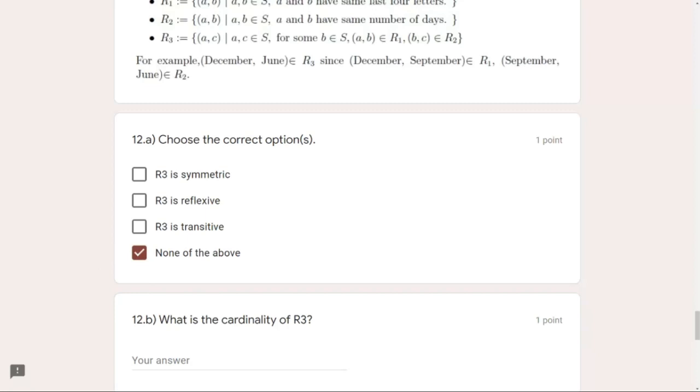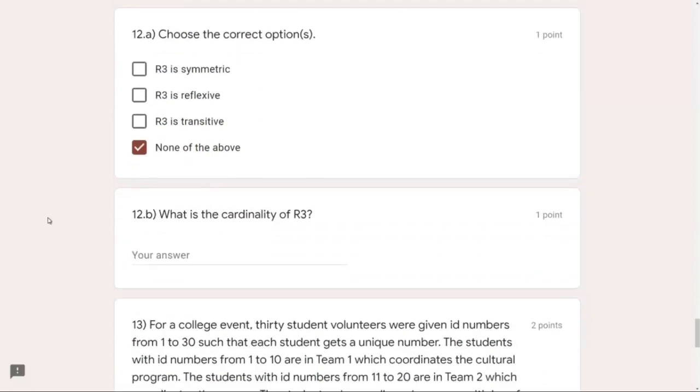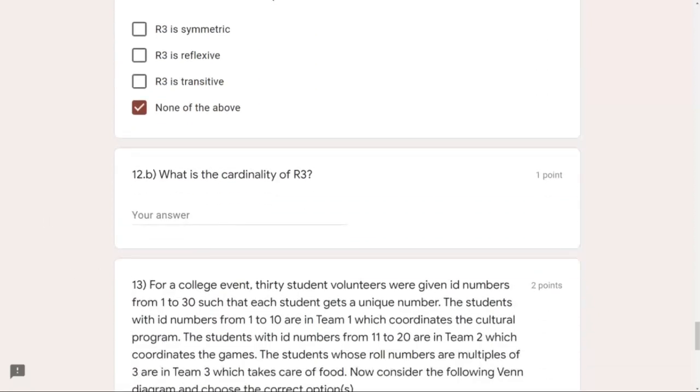What is the cardinality of R3? Again R3. For calculating the cardinality of R3, what I did was, first of all, construct a collection so that you can refer to it. You don't need to show it to the teacher, you just need to write the answer. So I will make a collection, and in that I will place all those month names which would have the same last four letters.